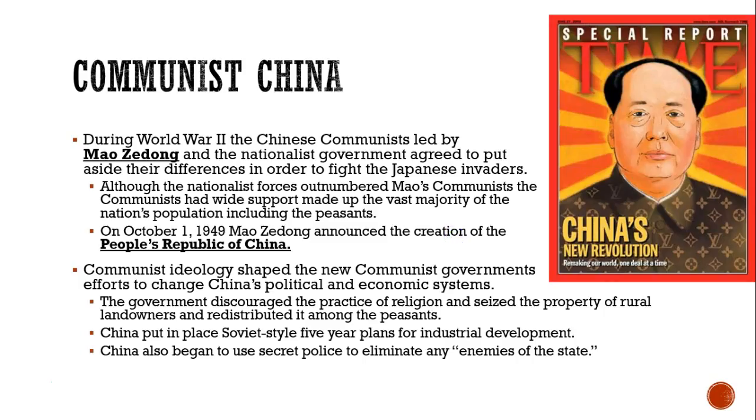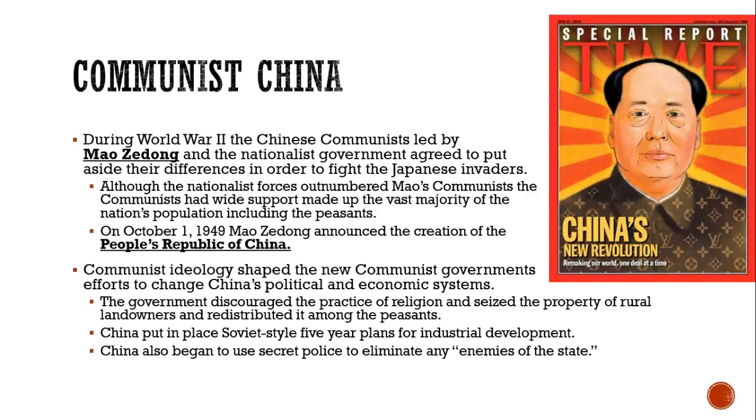In China, communism took hold after World War II under the leadership of Mao Zedong. The national government agreed to put aside their differences in order to fight the Japanese invaders. But during the war, the nationalist forces outnumbered Mao's communists, even though the communists had wide support, mainly from the peasant classes. On October 1st, 1949, Mao Zedong announced the creation of the People's Republic of China.